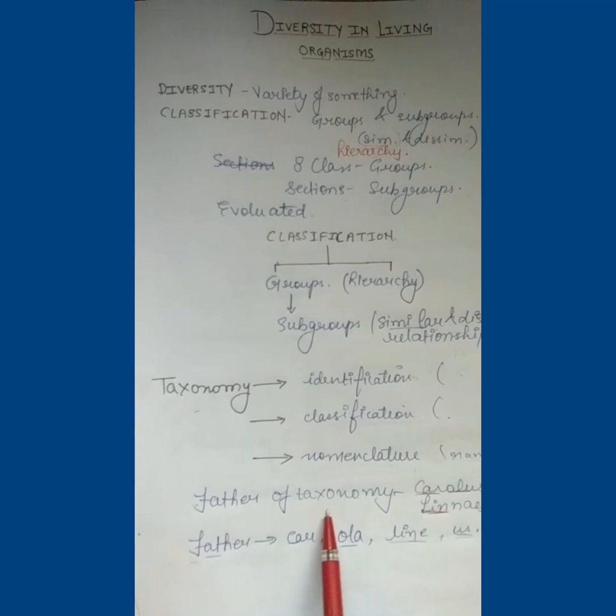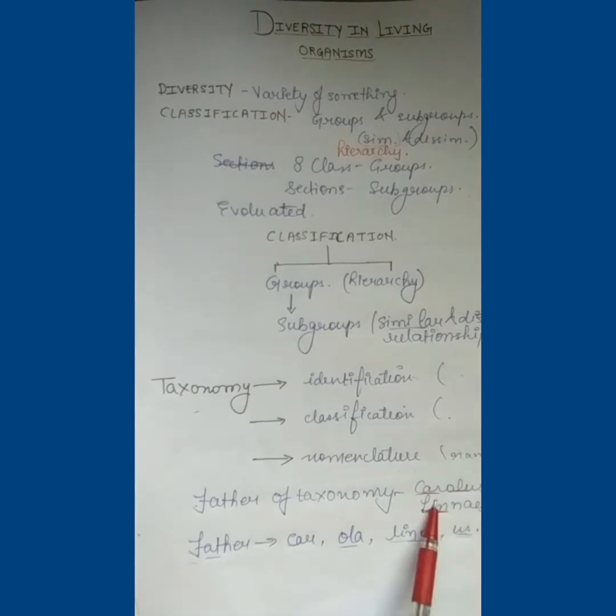Who is known as the father of taxonomy? He is none other than Carolus Linnaeus. Now how can we learn it? We can learn this name, Carolus Linnaeus, as father of taxonomy by